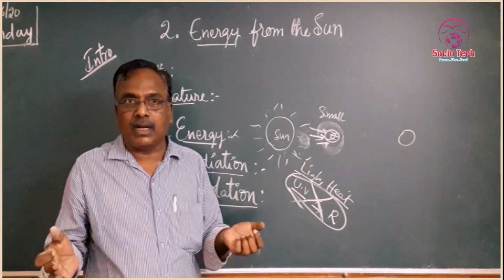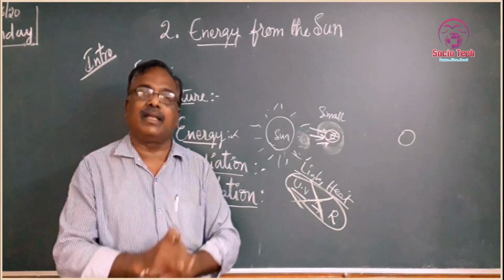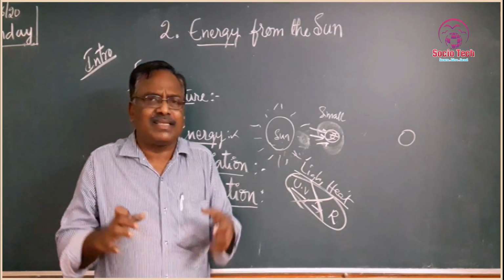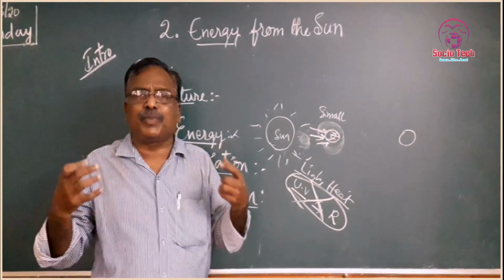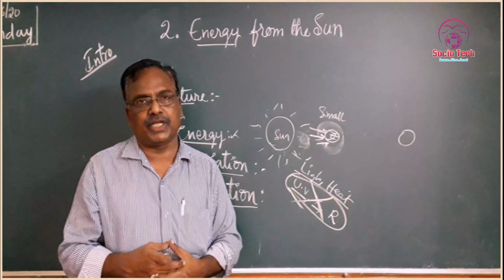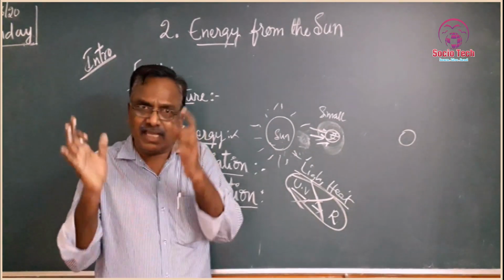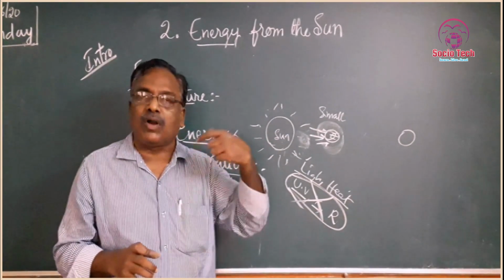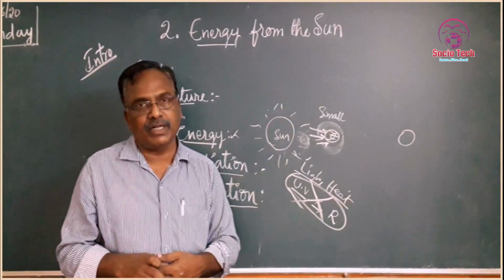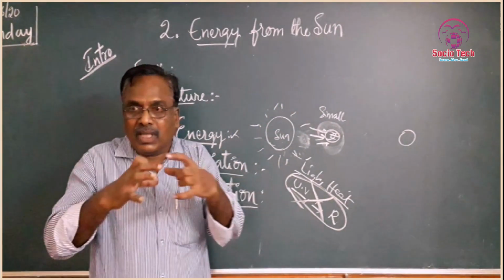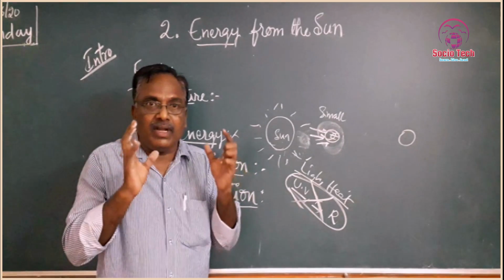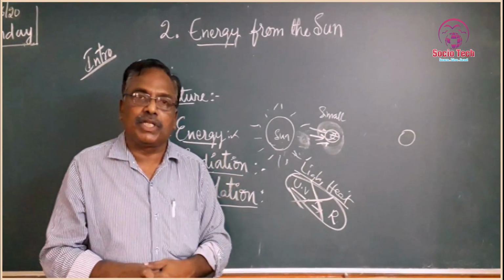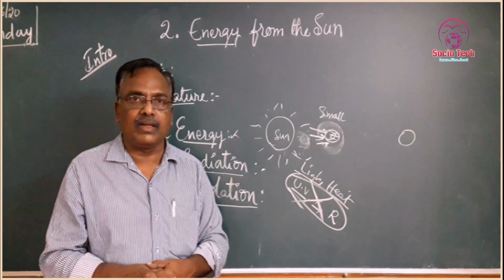Now in the other part, there are some degrees of temperature. The same temperature is not experienced in Beijing in China. The same amount of temperature is not experienced in Washington DC. So they have different temperatures recorded. Why?